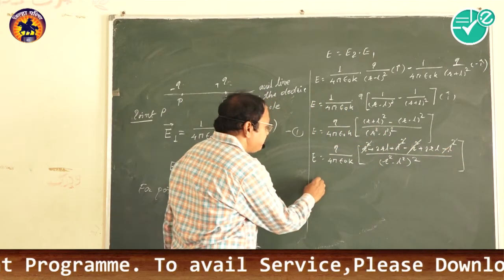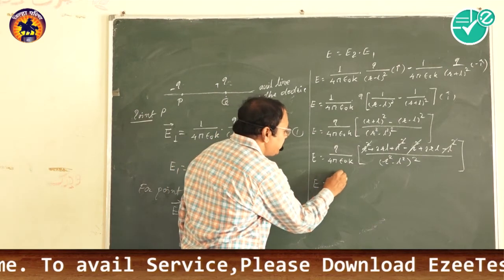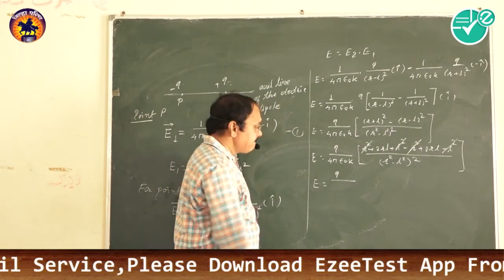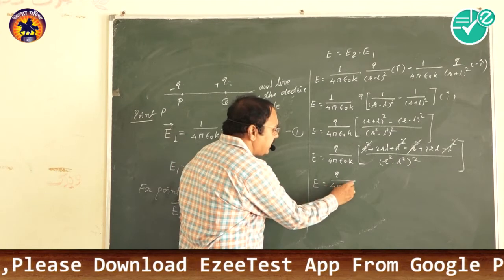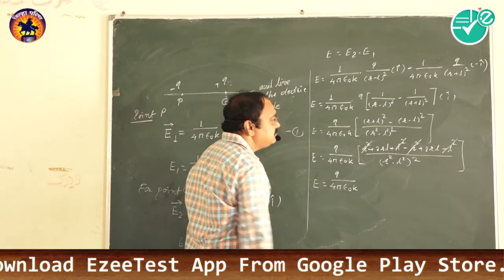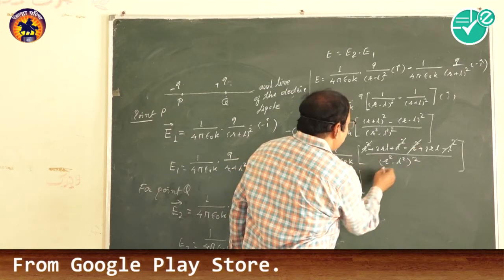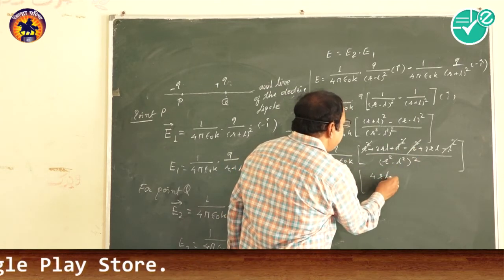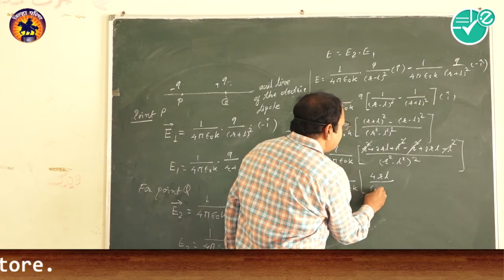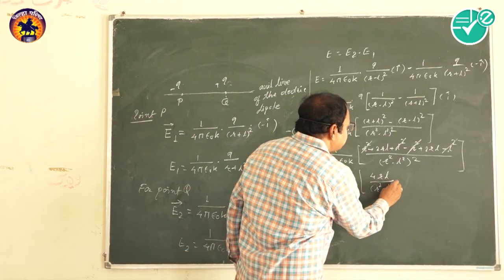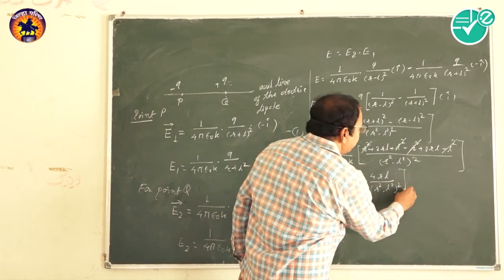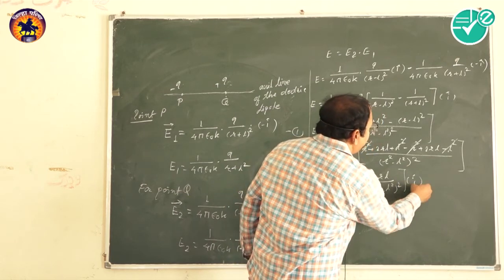We have E equals Q divided by 4 pi epsilon 0 k into 4RL divided by (R square minus L square) whole square into i cap.